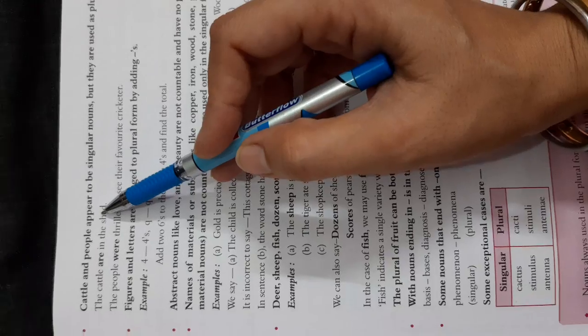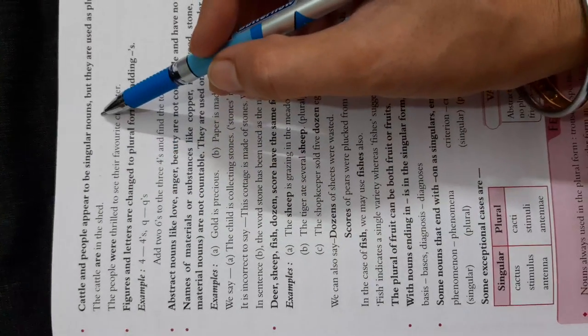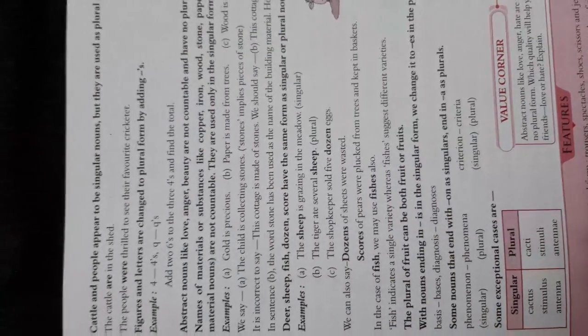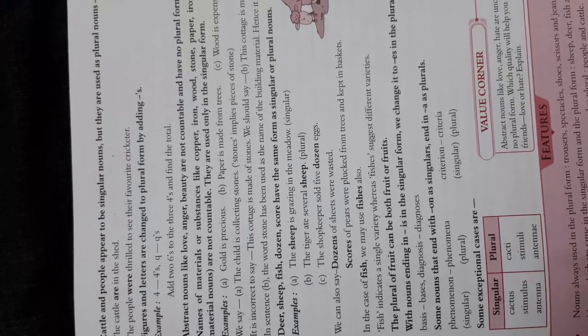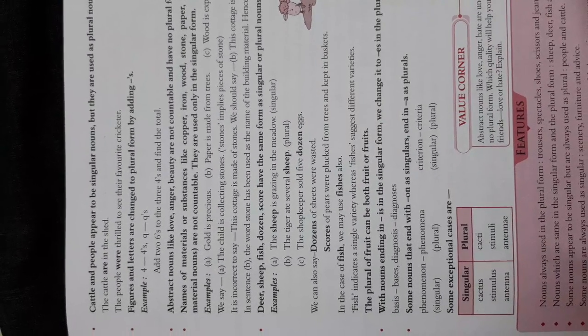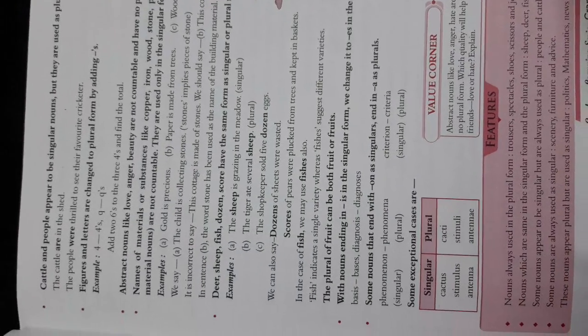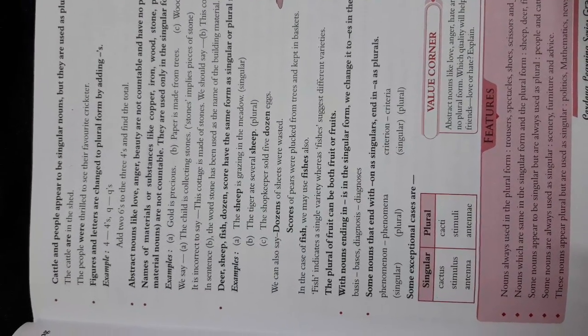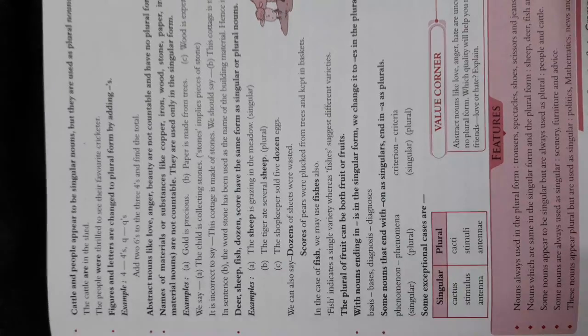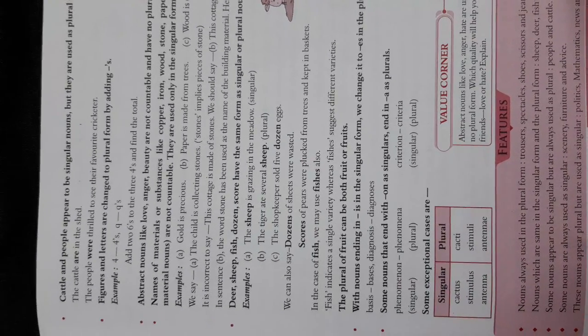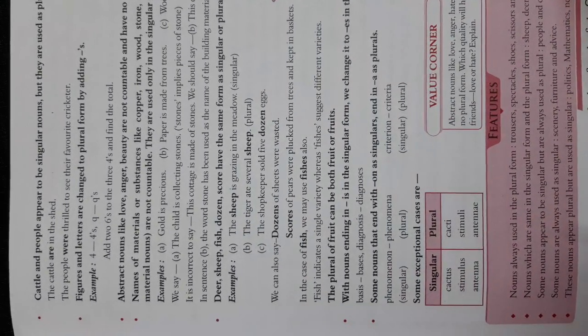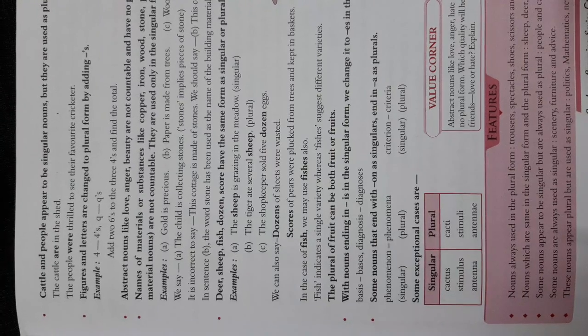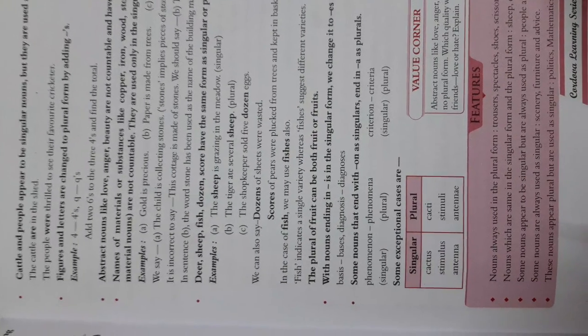Cattle and people appear to be singular nouns, but they are used as plural nouns. The cattle are in the shed. The people were thrilled to see their favorite cricketer. Understood? Figures and letters are changed to plurals by adding s.